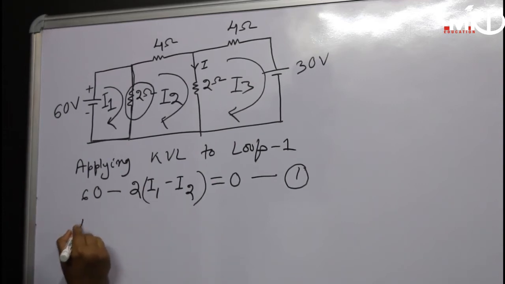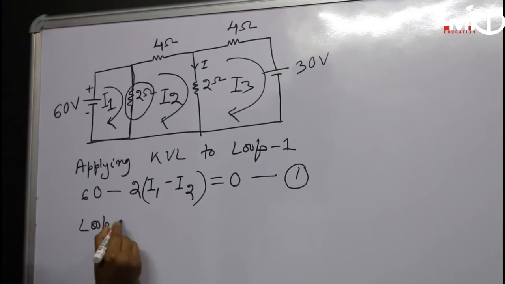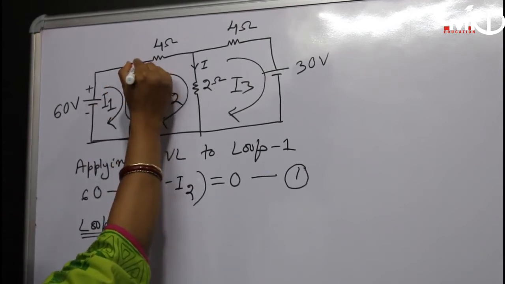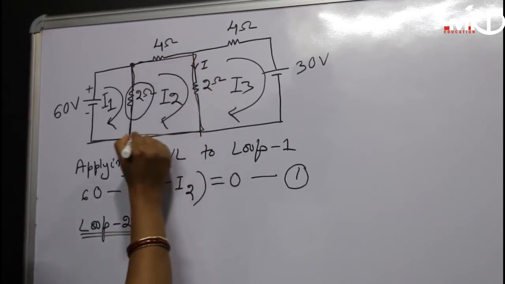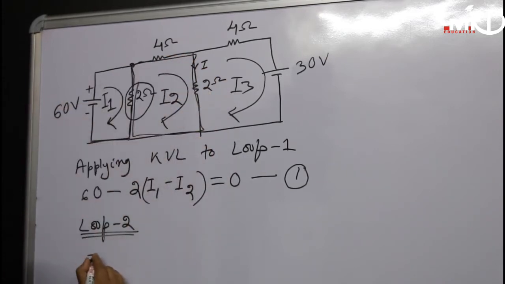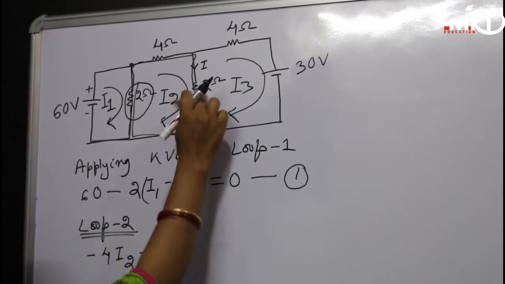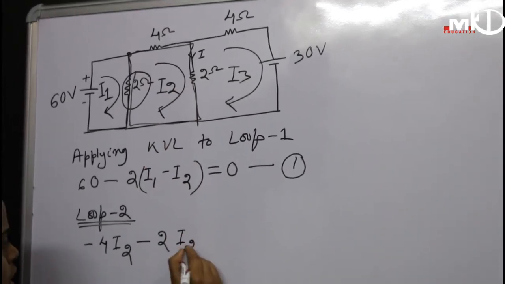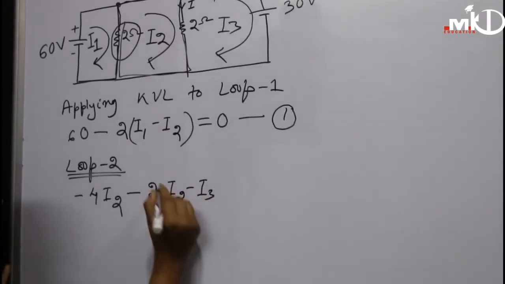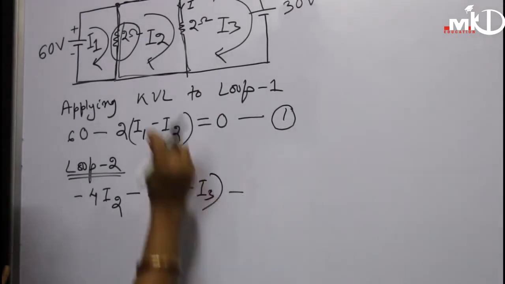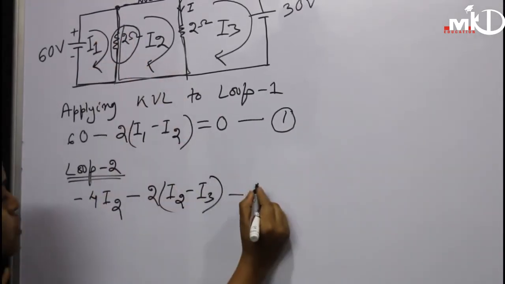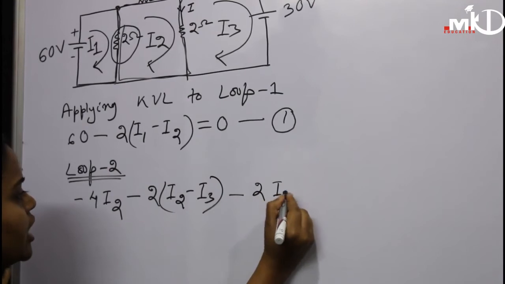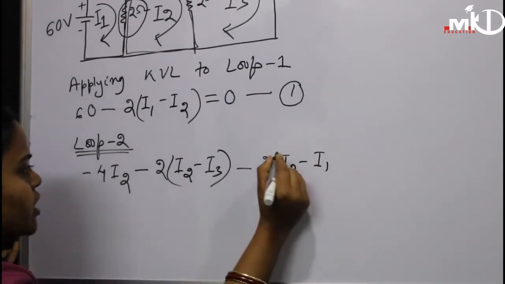Then if I apply KVL to loop 2, starting from this point we have 4, 2 and again this 2 ohm resistor. So it should be 4 into I2 minus 2 into (I2 minus I3) minus 2 ohm resistor into (I2 minus I1).